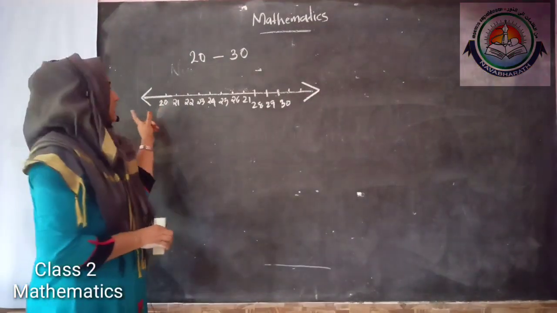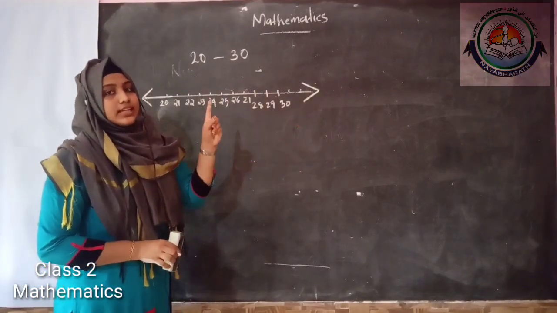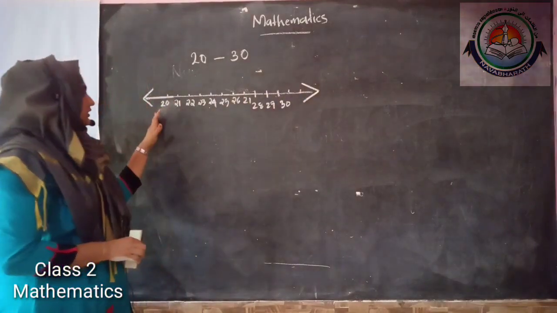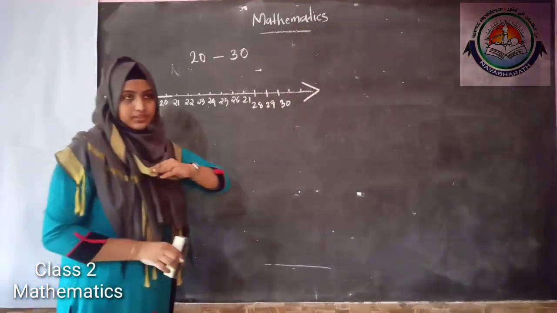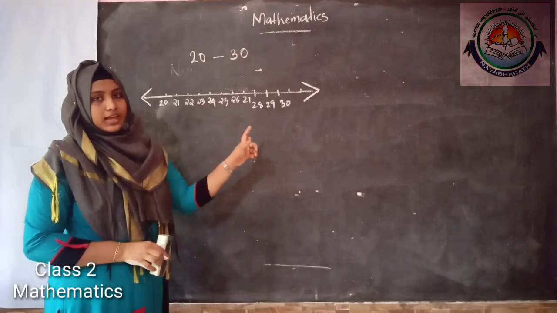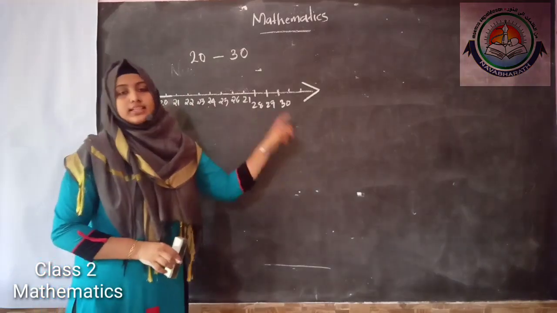We marked 2 arrows on both sides of the number line to indicate there are more numbers on the left and also on the right side. So here we can draw a number line. It shows the numbers from 20 to 30.